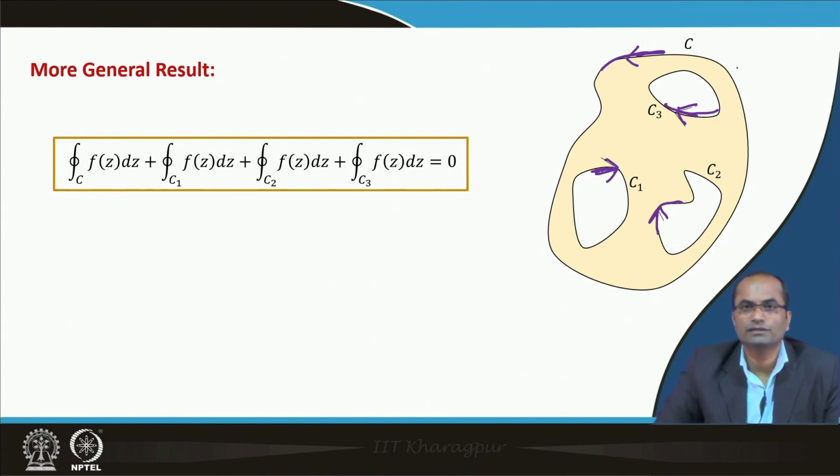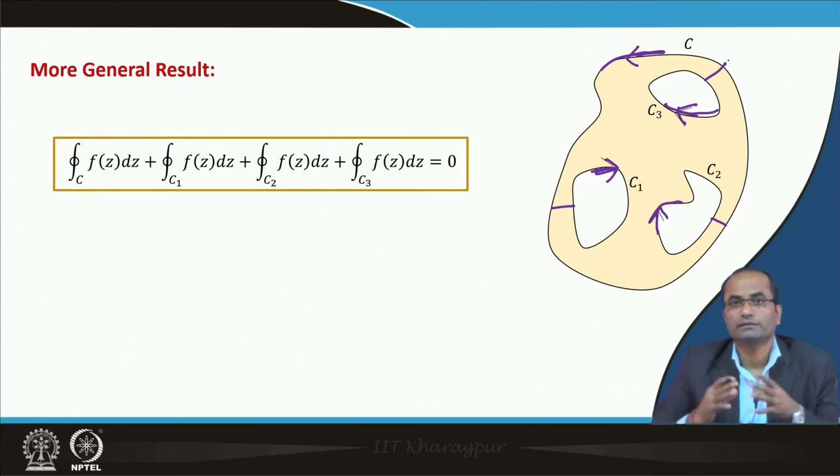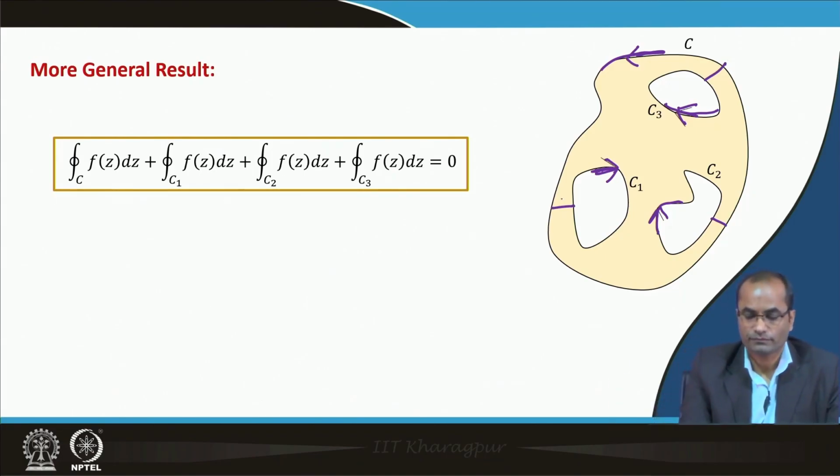So, the similar extension as we have done in each case, we have to take a cut here so that we can open this and make a simply connected domain. So, we will come from this direction, then go along this and come back again here. So, going back to the second, C2.